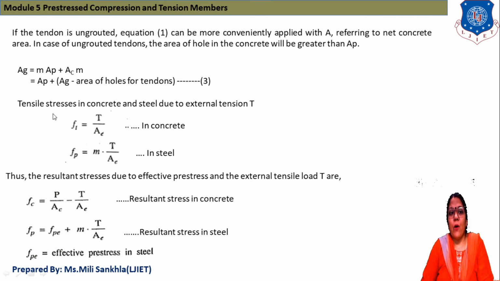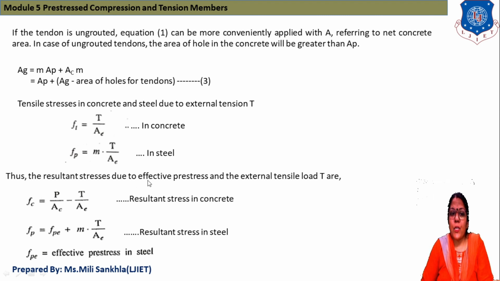Now tensile stress in concrete and steel due to external tension T: Ft is equal to T by AE, where T is our external load and AE is our equivalent area of concrete, and Fp is equal to modular ratio M times T divided by AE in steel.